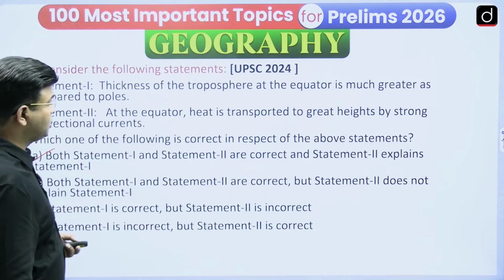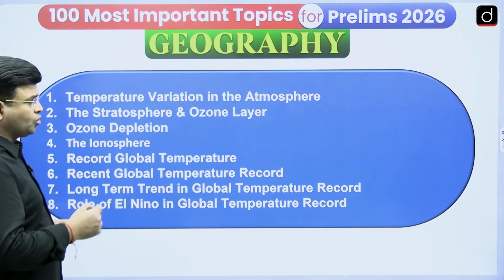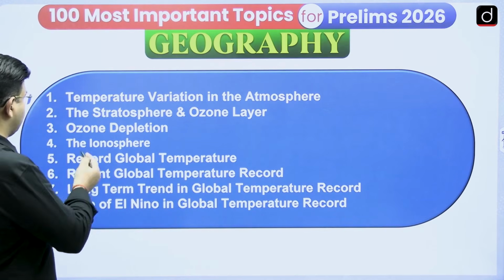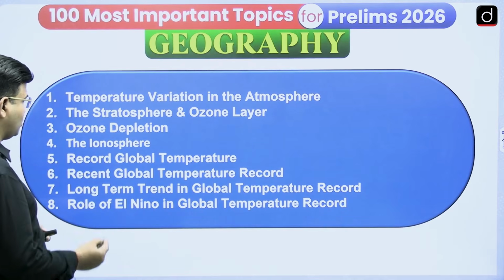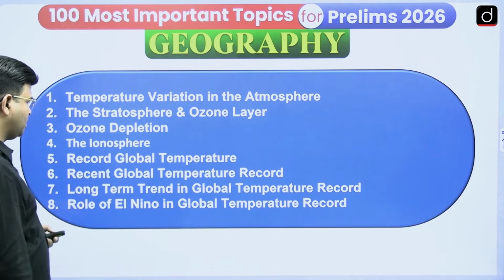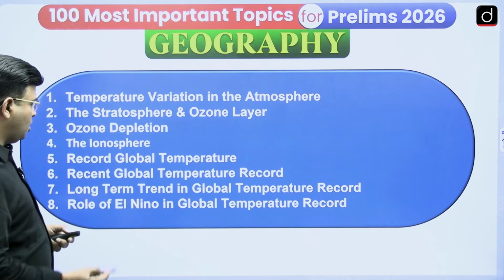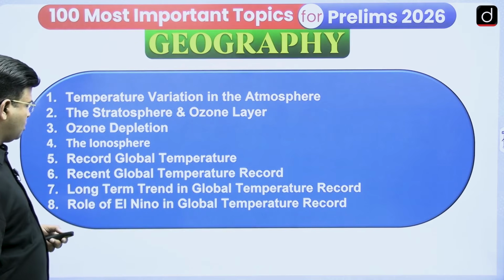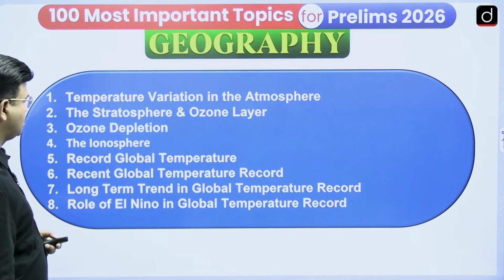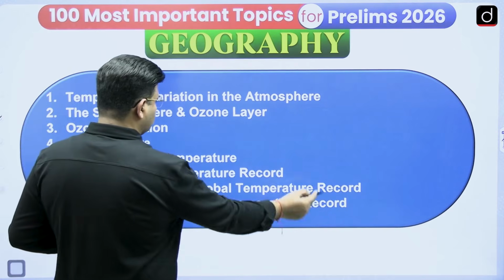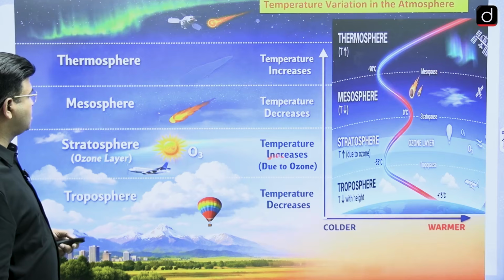So we have seen that, and now we are going to see the 8th episode. We are going to do topics like temperature variation in the atmosphere, the stratosphere and the ozone layer, ozone depletion, the ionosphere, record global temperature, recent global temperature record, long-term trend in the global temperature record, and the role of El Nino in the global temperature record. These were in the news, and these are the major important topics. So let us start with the first.